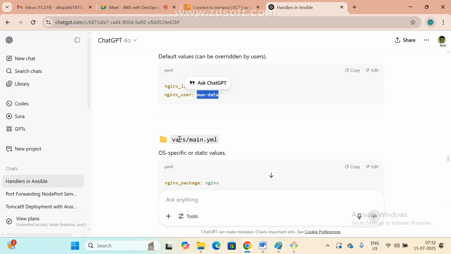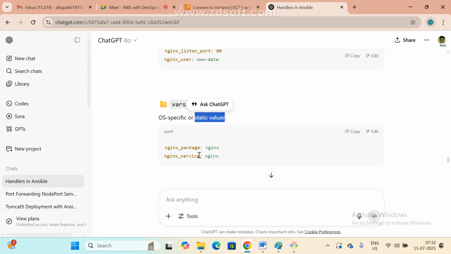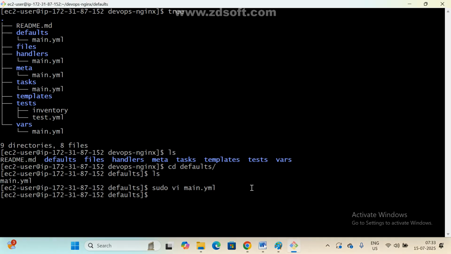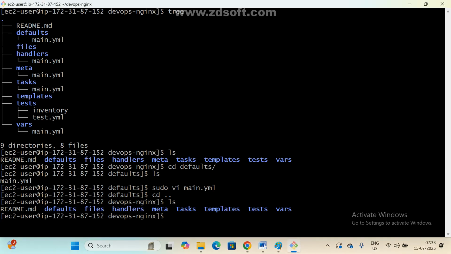Next, go here. The variables are done. Now these are the OS-specific static values, the constants. The package name is fixed, right? The service name is also nginx. Mostly we use static values like these, and we can keep them here. Copy this one. Which folder do I need to go to? Come outside. Vars. We are just splitting.